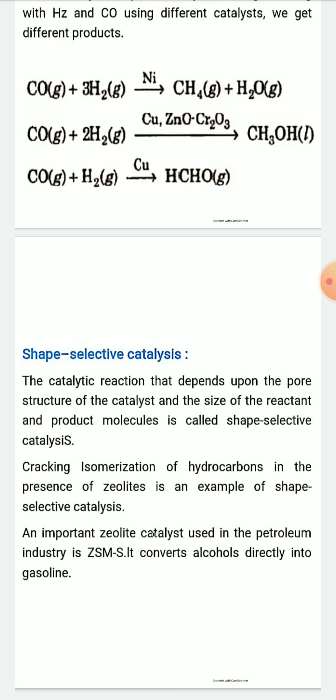Example, cracking and isomerization of hydrocarbons in the presence of zeolite is an example of shape selective catalysis. An important zeolite catalyst used in the petroleum industry is ZSM-5, and it converts alcohol directly into gasoline.